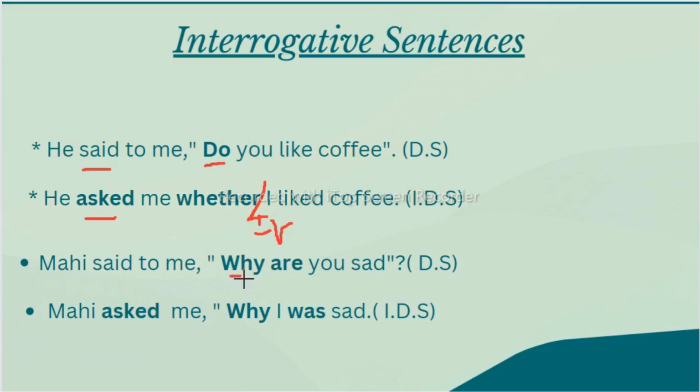Interrogative we have two: either the verb or the WH question. So if you find a WH question, in place of ask you can write inquire also. Mahi said to me, "Why are you sad?" Question mark. But in indirect speech, you should not add any question mark, students.